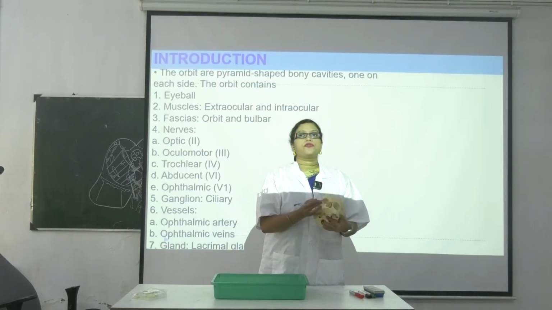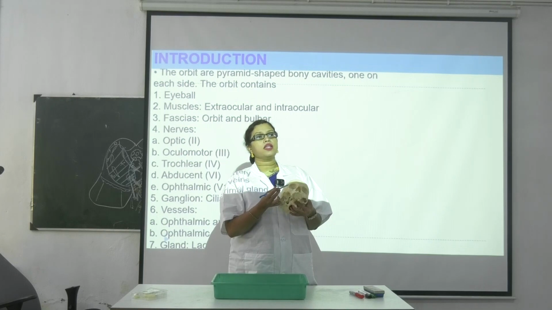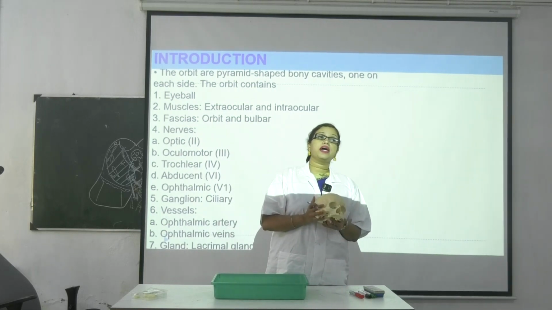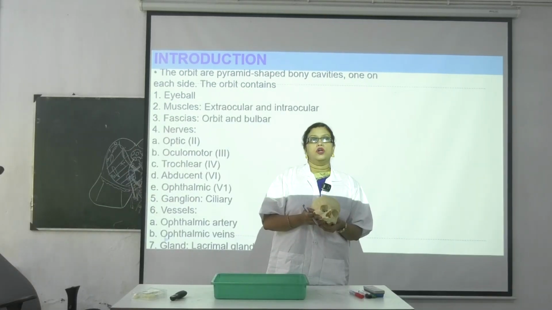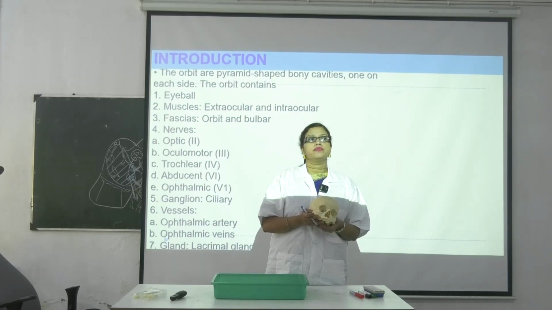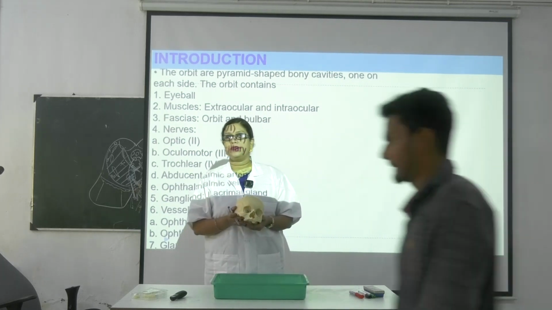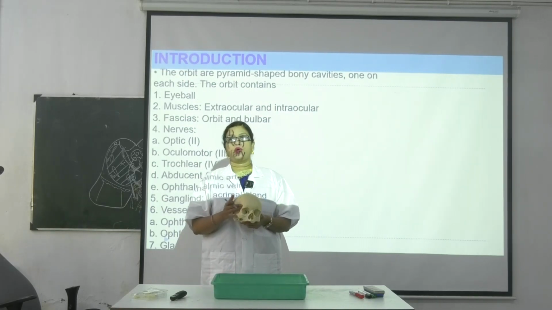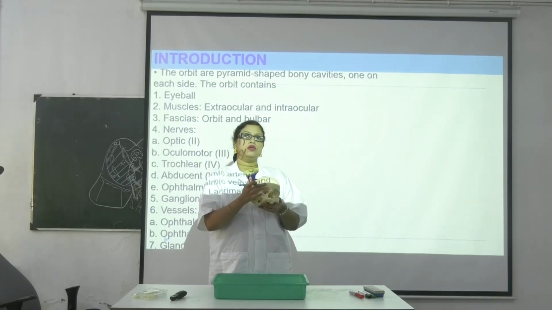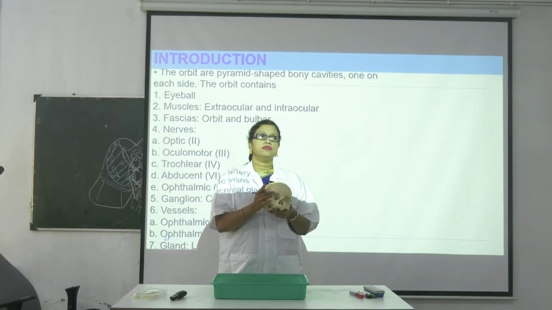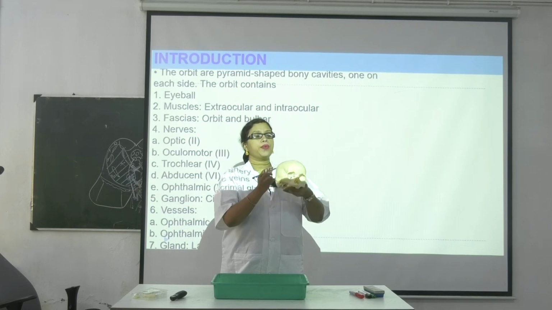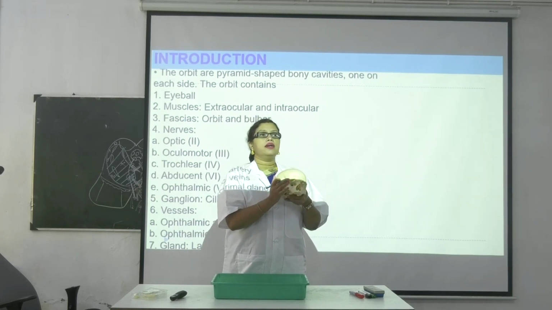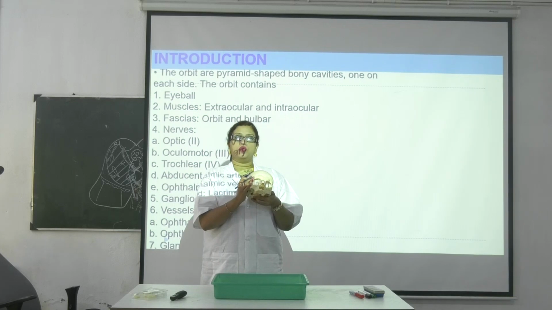How is the superior wall formed? Completely by the frontal bone, but you have to know which part of the frontal bone. Which part of the frontal bone forms it? The orbital plate of the frontal bone. So the superior boundary is formed by the orbital plate of the frontal bone.